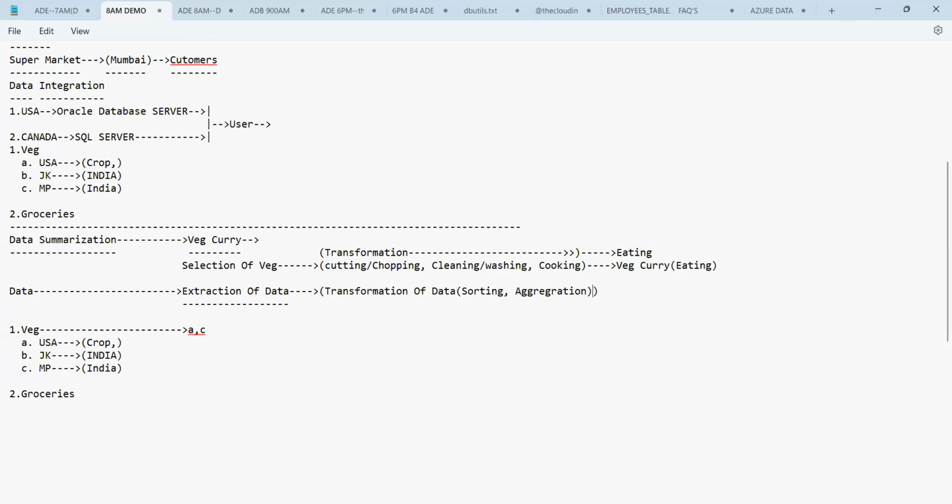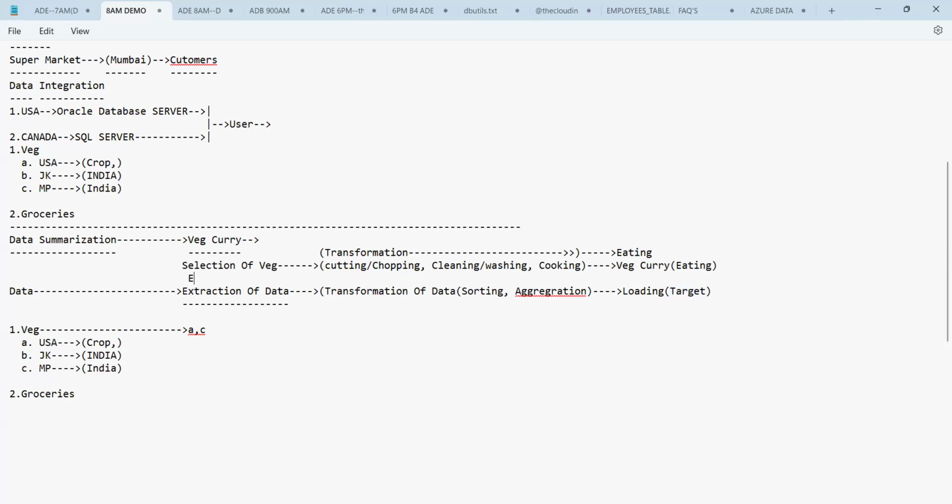All this comes under transformation only. Then finally, after the data transformation is done, you will perform the loading of the data. Loading means loading the data into the final layer. That is called the target.